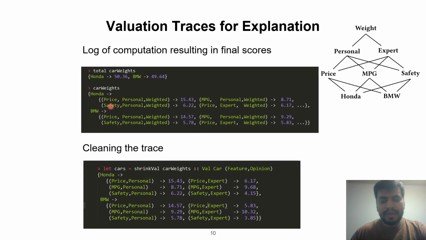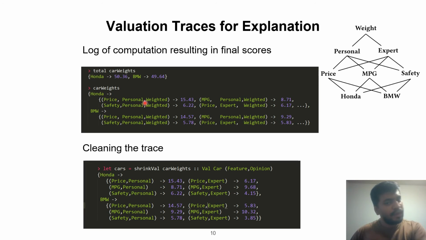If we look at one of the components of our valuation trace, this component takes into account the price for Honda, the personal preference for price, and how much the personal preference was weighted. So this component contributes 15.43 out of the total score of 50.36 for Honda. If we add all these individual components, we get 50.36.